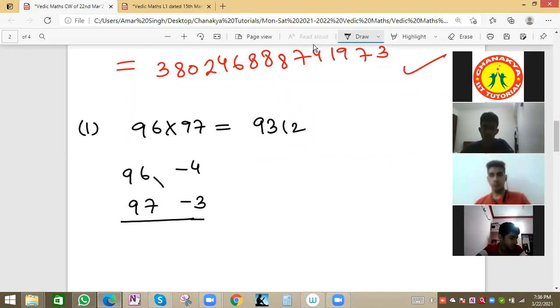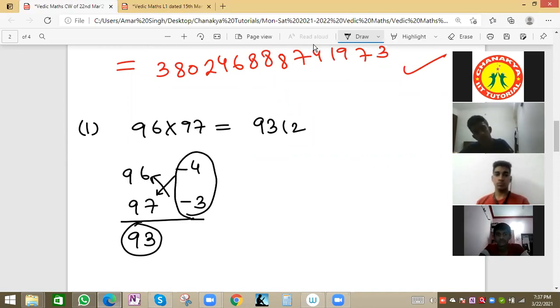And we'll do cross now. Cross means not multiplication, simple subtraction. 96 minus 3, 93. 97 minus 4 will also be 93, so 93 will be the same for both. We will multiply the differences: 4 threes are 12. 9312 will be the final answer, because both should have the same value only, that means you are doing it correctly.